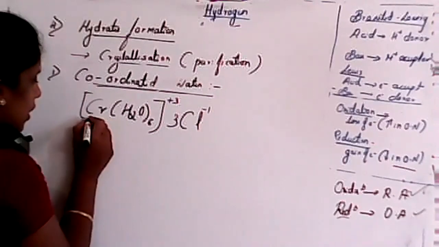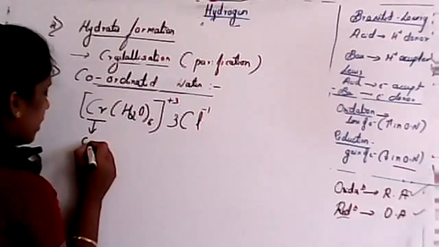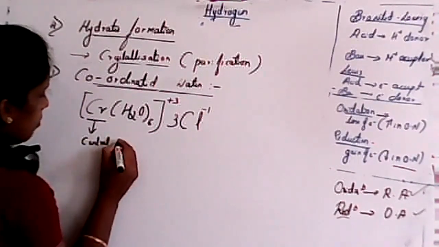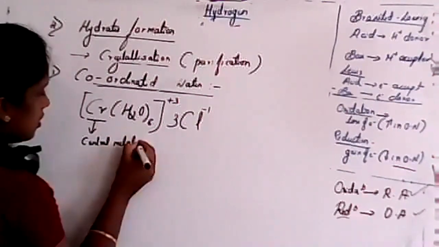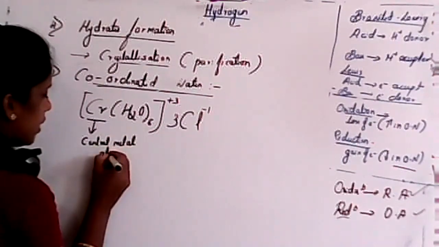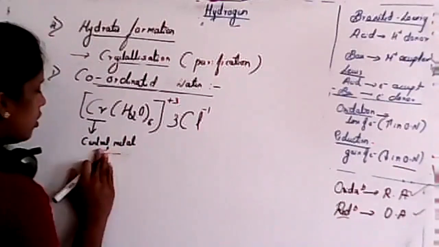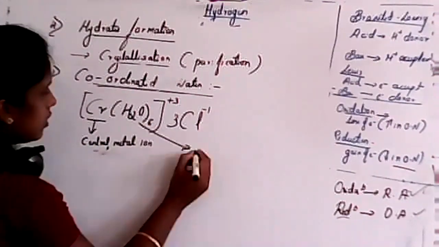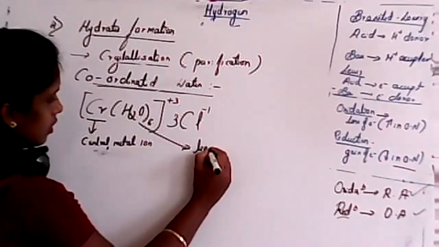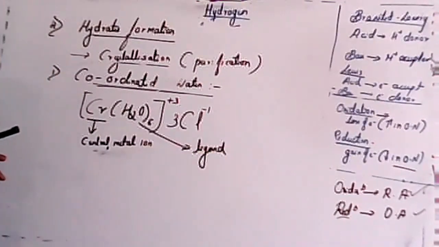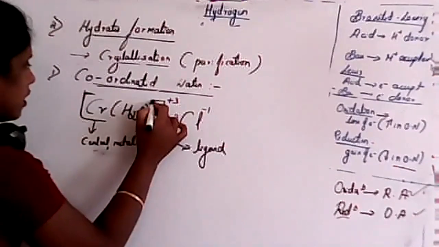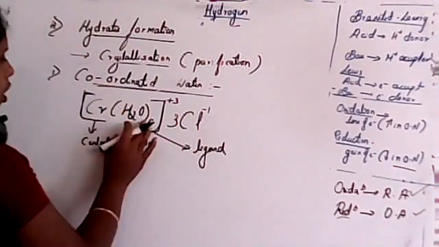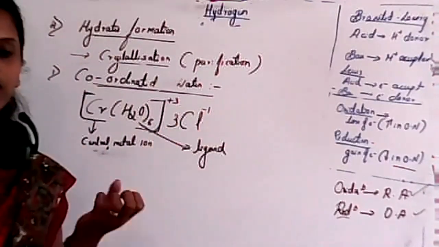See, in this case, we consider this as the central metal atom, or metal ion. This is a second year topic. We consider this as a ligand, and the part in the bracket is called the coordination entity.